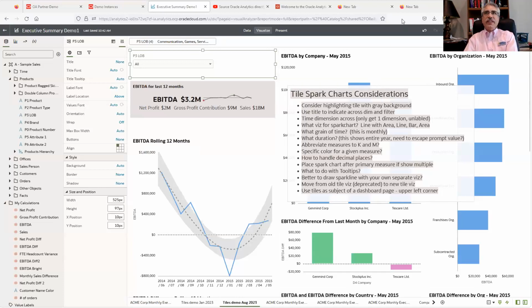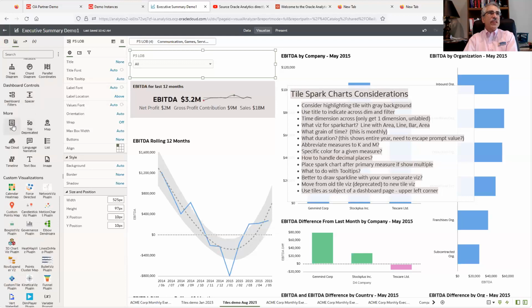And one of the things I did is I'm using one of the features that's been there for a while, adding a note. And I'm kind of trying to do my PowerPoint slide in the product in OAC. So the tile capability is in there. If we look at the list of visualizations in here, we can see several different types of things. There's the new performance tile, and notice that this says tile deprecated. This is the old performance tile, which is still there, still runs, but there is so much more newer in the new tile visualization that can do just about everything that this one does.